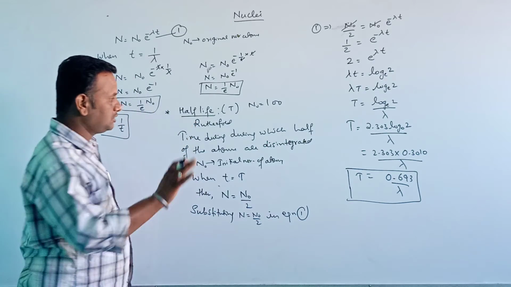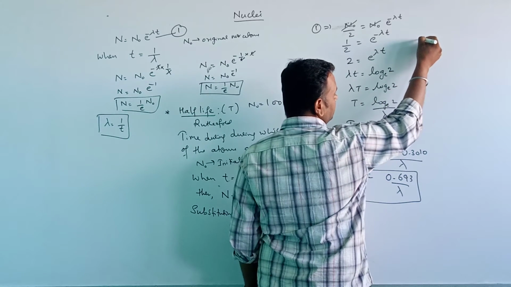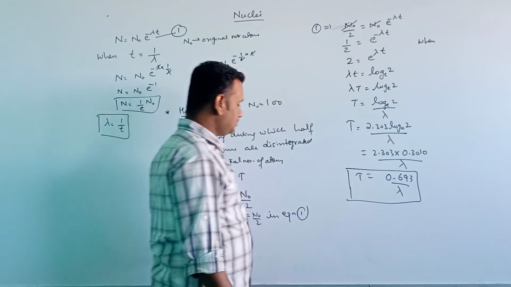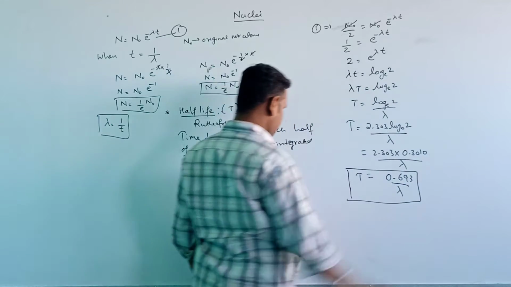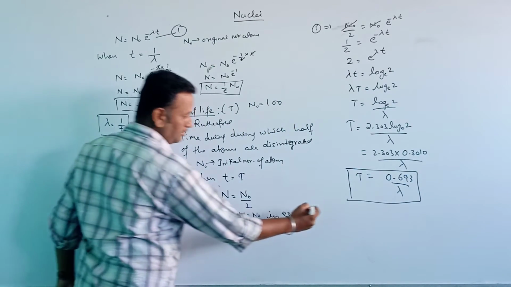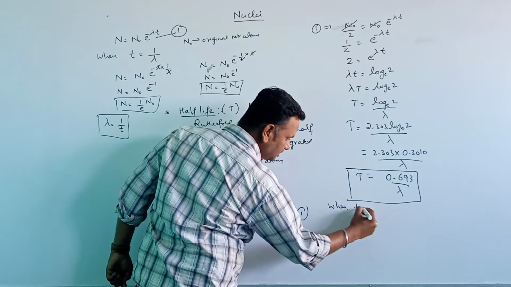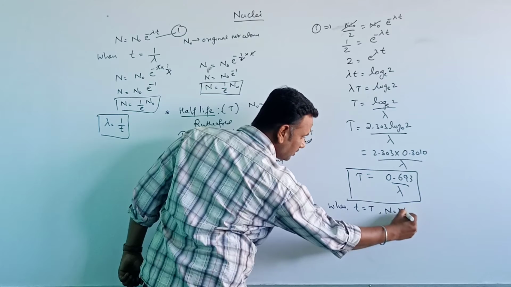Now, as I told you, I'm writing the expression here: when t is equal to T, N equal to N0 by 2.